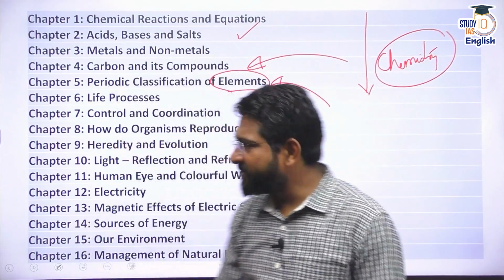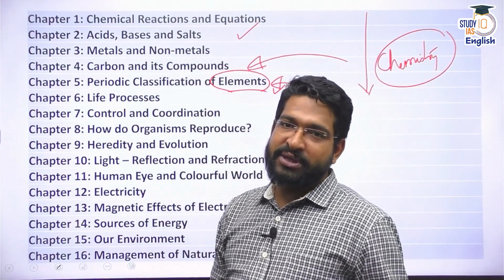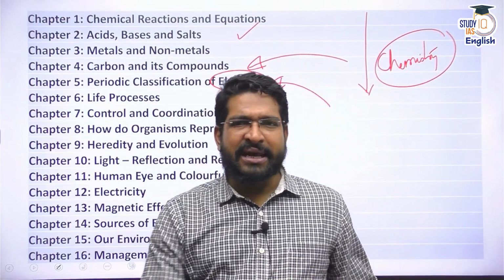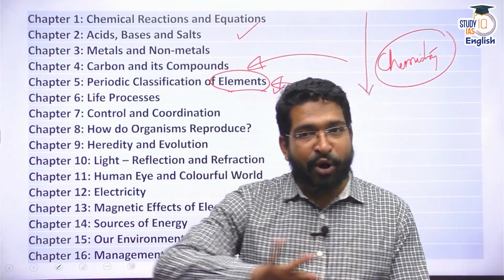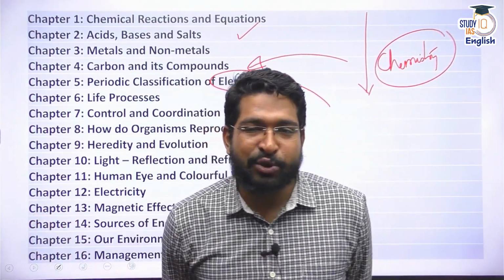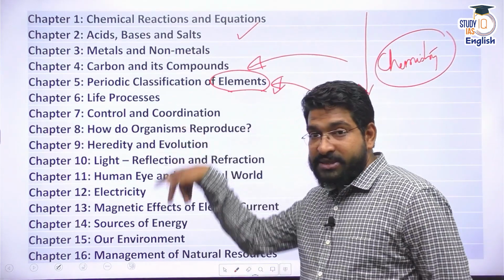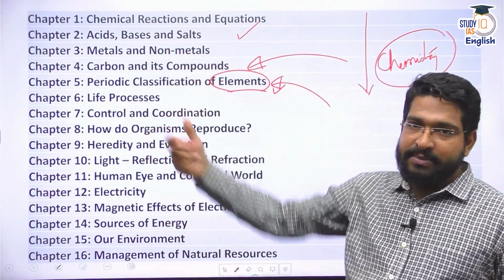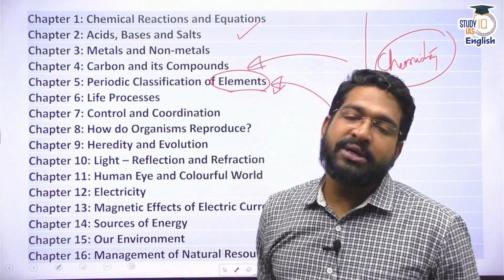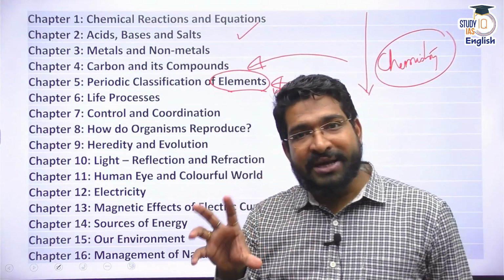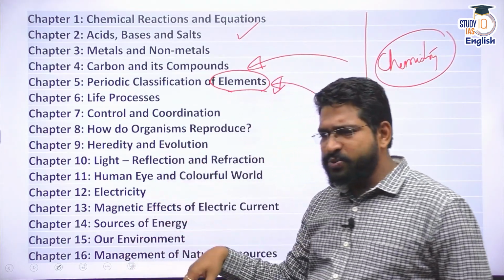In fact, this chapter 5 has been in news. I hope that you must have heard about this, right? In recent times, we had news that the government has eliminated the periodic table from NCERTs. There was a lot of hue and cry about that, because we are discussing the chapters from the old syllabus. You do know that from 2022-23 academic year, we have seen the rationalization of syllabus, and I think in the new NCERT there are some chapters which are cut off.